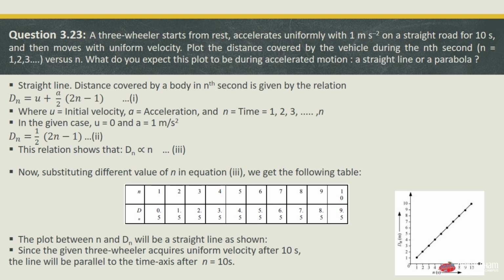So by using this table we have plotted this graph, which will be a straight line, and as the three-wheeler acquires uniform velocity after 10 seconds, the line will be parallel to the time axis after n is equal to 10 seconds. So this is the graph that we have plotted. This is the answer for the question 3.23.